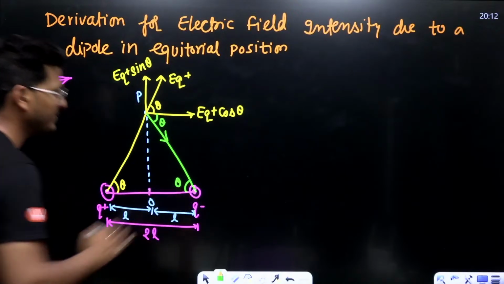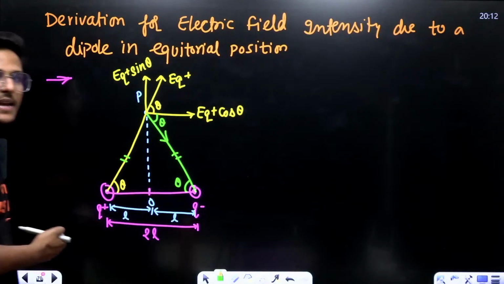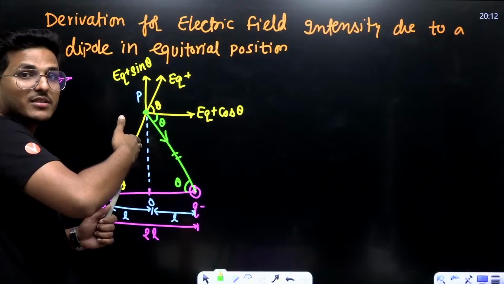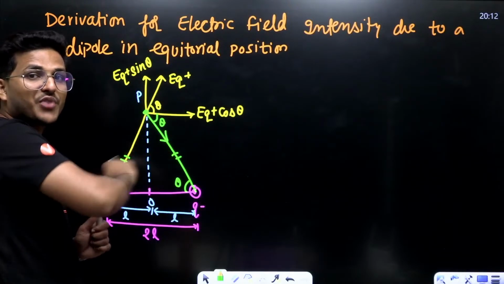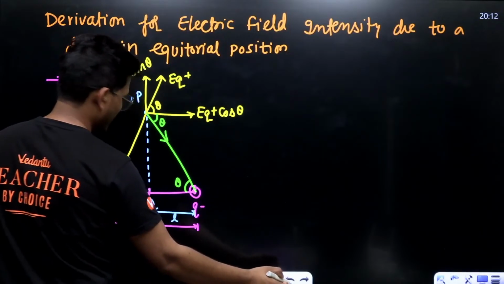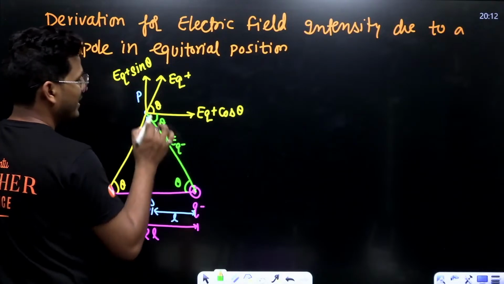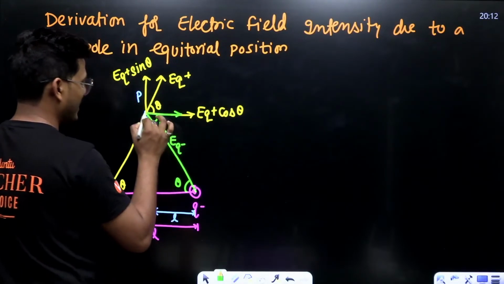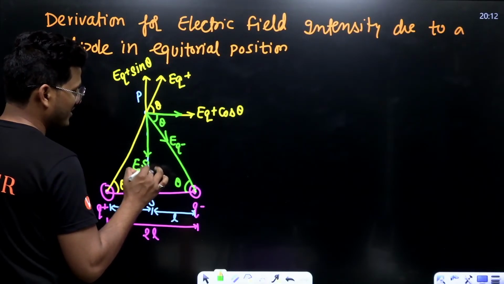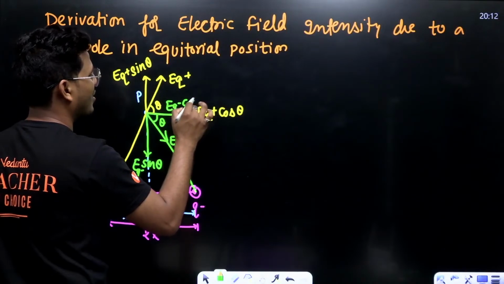And both angles are the same just because these distances are the same, because P is on the perpendicular bisector, that is equidistant from both the ends. So if I'm taking this one as EQ negative, then there are two components like this: EQ negative sin theta, and in this way EQ negative cos theta.